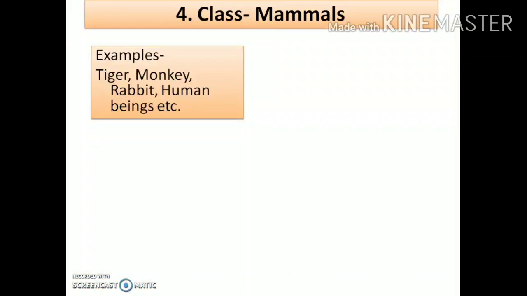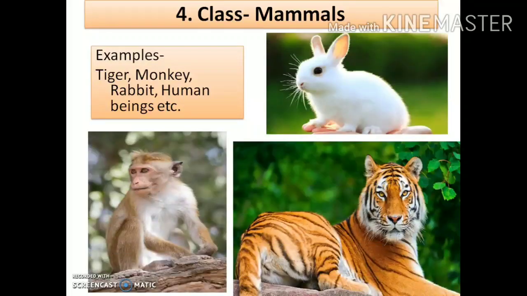Now let us have a look at some of the important examples. All of us know that tiger, lion, elephant, rabbit, monkey, even the human beings like us, are also included under the class mammals. And these are some of the important pictures of the examples.